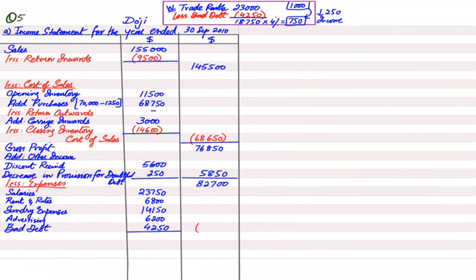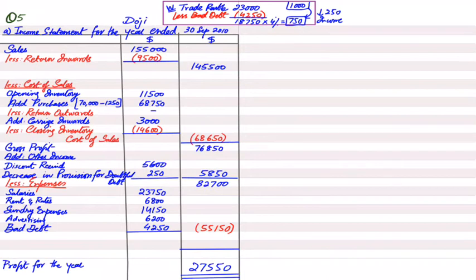If I add all of these expenses, the total for expenses is 55,150. If I deduct this figure from this, Mr. Nobody, I'll be getting the final answer, that is profit for the year. If the final answer, my dear students, is positive, this is profit for the year. If the final answer is negative, this is a loss for the year. So this is basically the format for the income statement. You just need to remember this format in order to solve any question for the income statement.